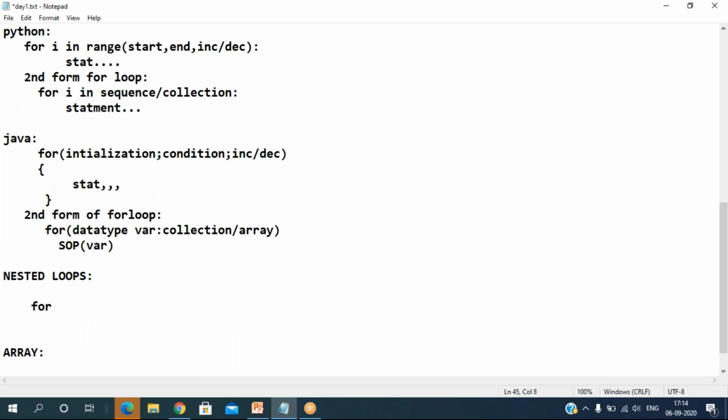Whereas when we come to nested loops, most of the time you are going to prefer a loop within another loop, maybe a for loop within another loop. Let me give you a logic problem: write a logic to access all the diagonal elements of a matrix.